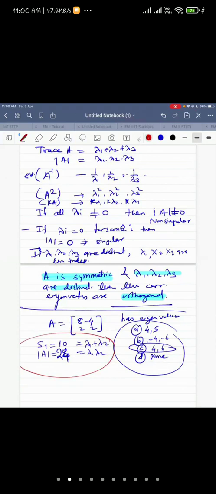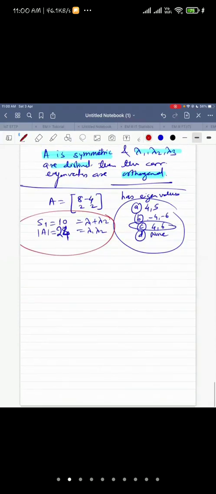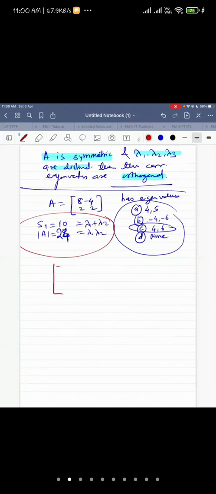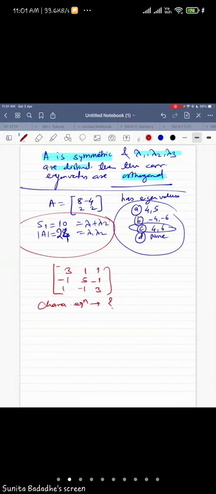For a 3 by 3 matrix, say this matrix is given to you as 3, 1, 1; minus 1, 5, 1; minus 1, 1, 3, and one can ask you the characteristic equation. Whatever theory questions we have done, the same steps you have to utilize here. Calculate S1, calculate S2. The first step of a theory question is your MCQ question, right? That's why I insist all of you go through the assignments, tutorials, homeworks, and notes, the theory questions.